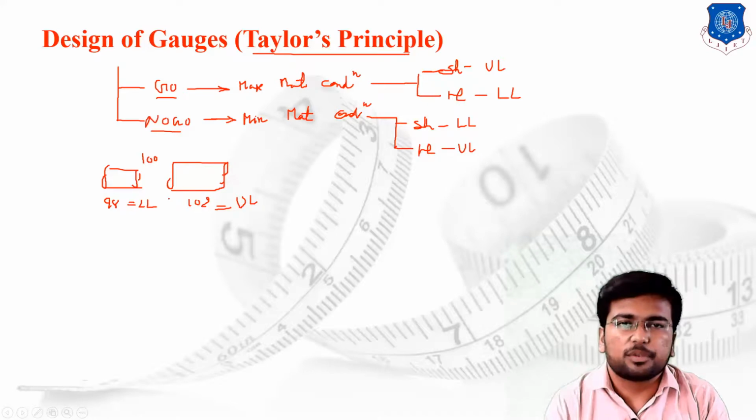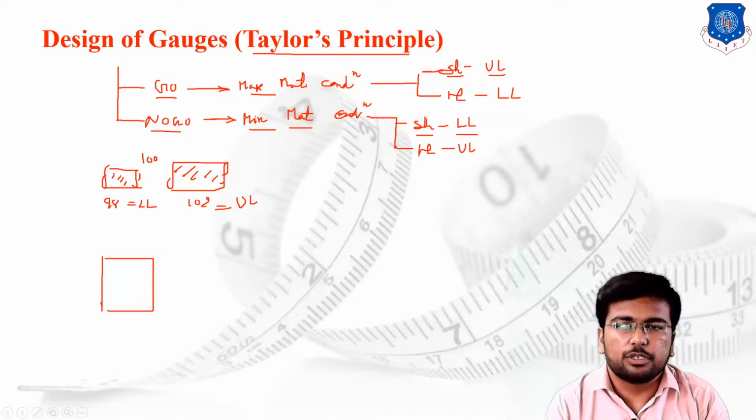From the figure you can check that the upper limit of the shaft contains the maximum material. The maximum material limit for the shaft is the upper limit. The lower limit of the shaft contains the minimum material. So the minimum material condition for the shaft is the lower limit of the shaft. Same case for the hole.